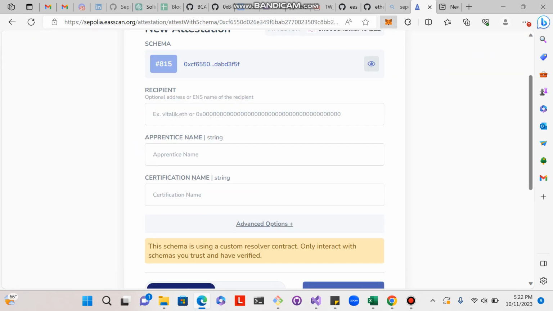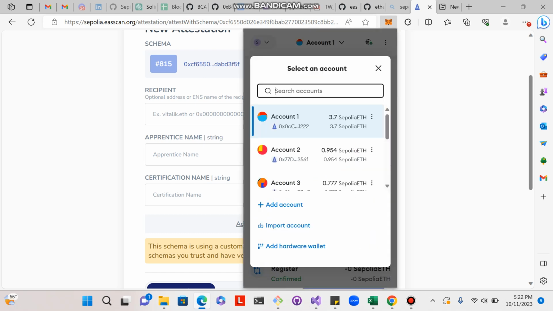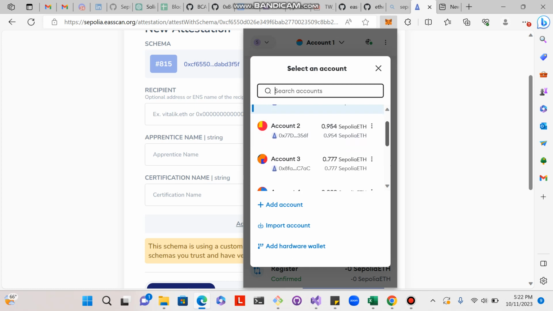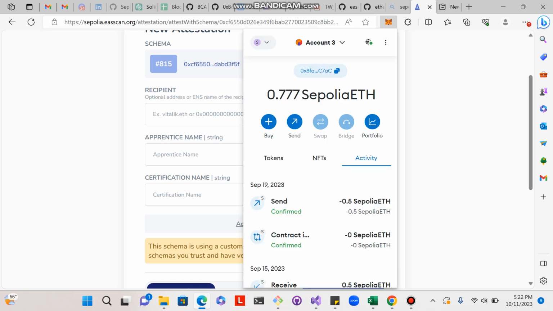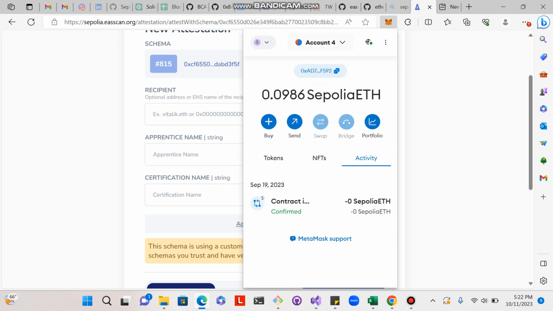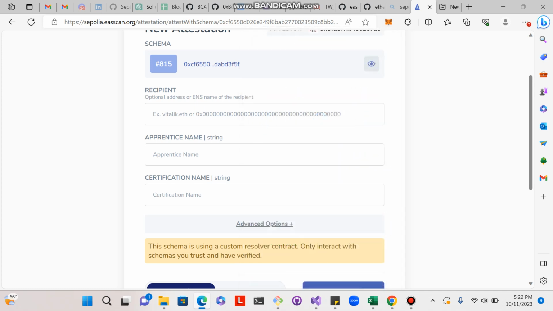Remember, in my resolver contract, only accounts number 1 and number 2 are included. So let's say I try to attest with account number 3. Real quick, let me grab account 4. Okay, let's say that I'm Teresa, I'm not a mentor, and I'm trying to attest to Alfaci, and let's say BCamp.